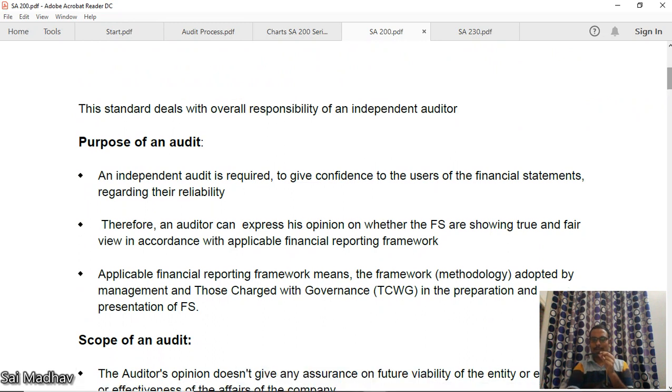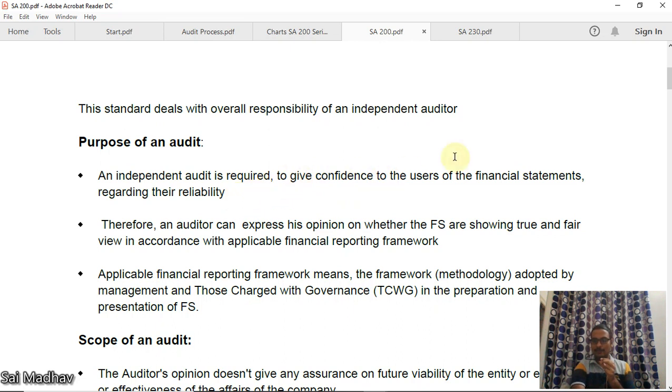Now, why is an auditor appointed, guys? Because in a company, the ownership is different and the management is different. So the owners, that is shareholders, cannot know what's happening inside the company. So they should place some form of reliability on the company. That is done by the auditor through the auditor's report by giving an opinion. That is the purpose of audit. This standard deals with the overall responsibility of an independent auditor. The purpose of audit: an independent audit is required to give confidence to the users of financial statements regarding the reliability.